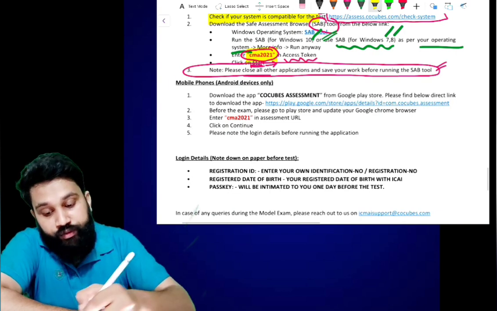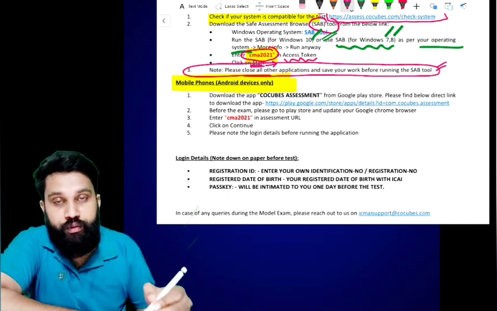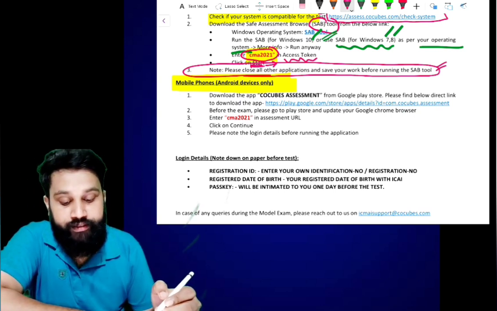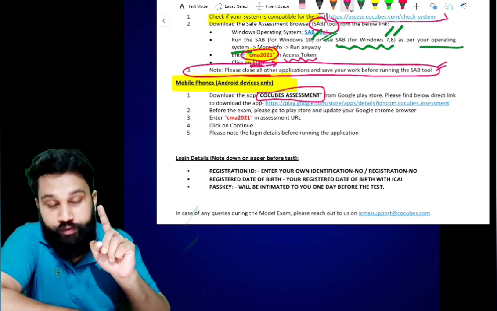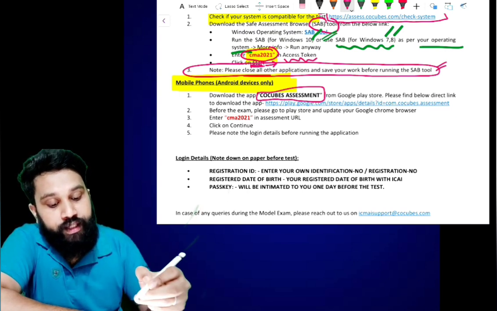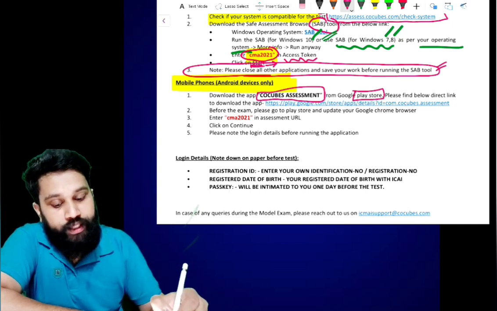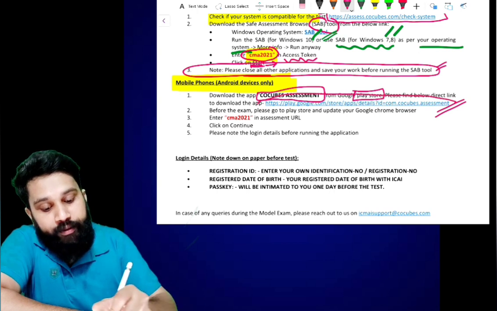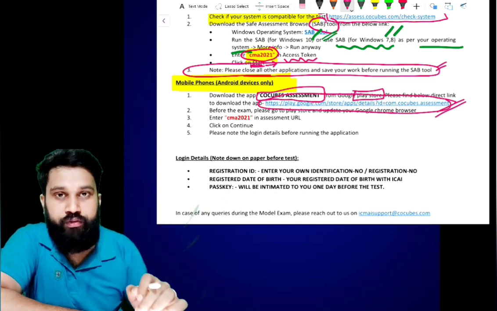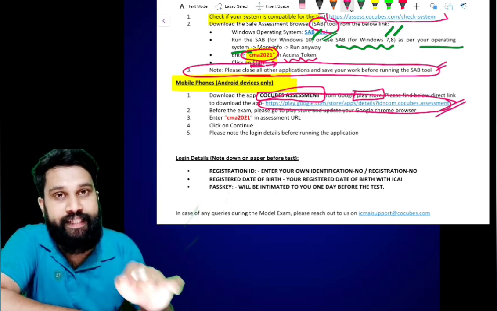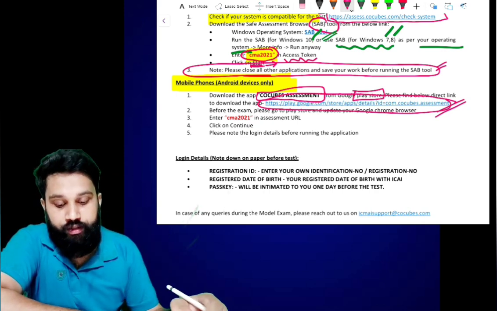If you are using a mobile phone for the examination, that is Android devices only, which means you cannot write the examination on Apple devices. Download the SAB tool for PC and desktop. If you are using a mobile phone, please download CoCubes assessment, which is available in the Play Store. You can download that app from this link. I will share this PDF link under the description box. You can download this PDF and use all these links to download the app or PDF.